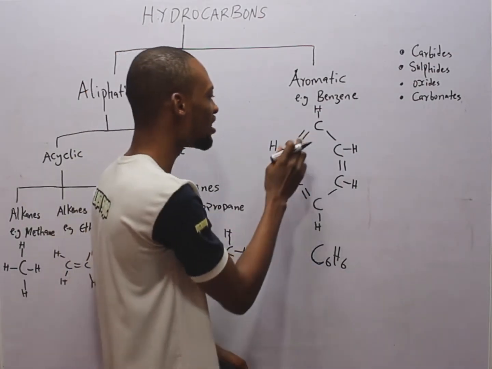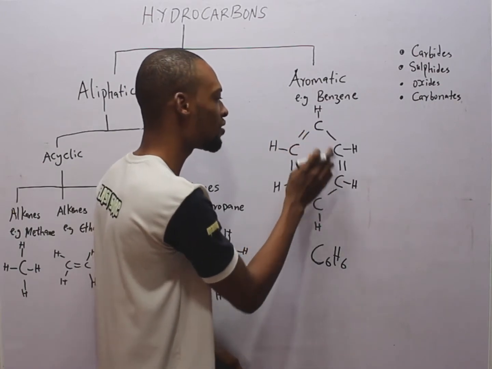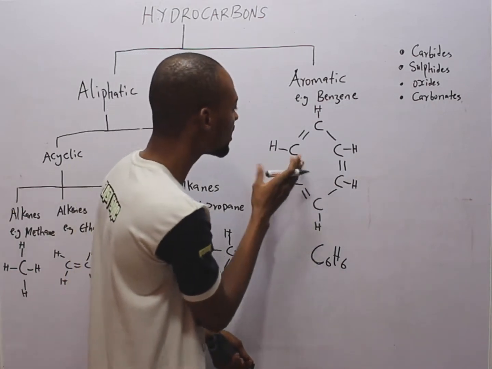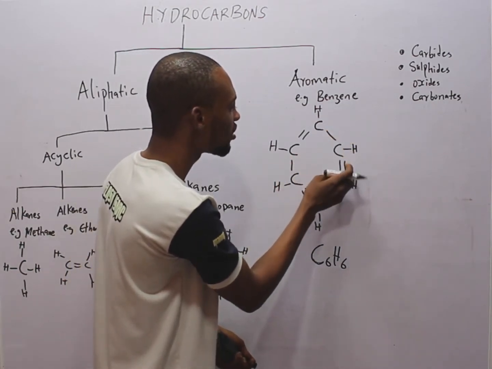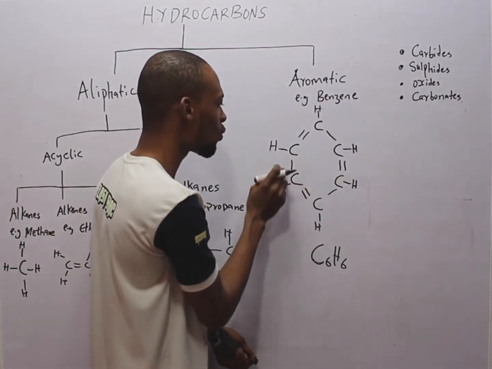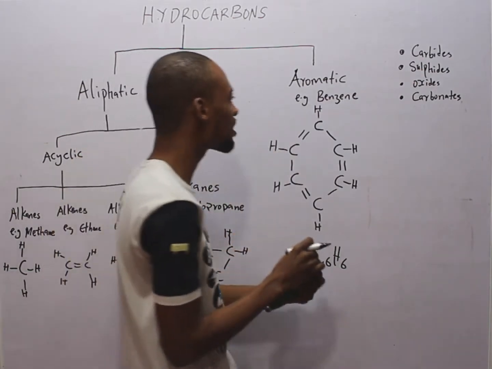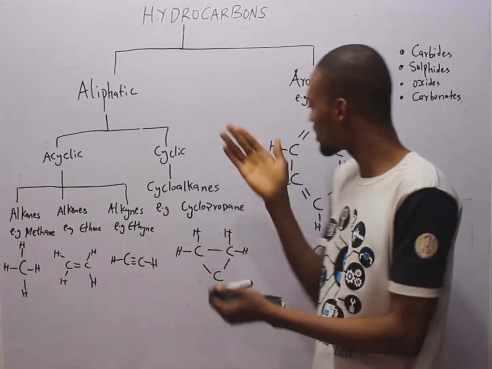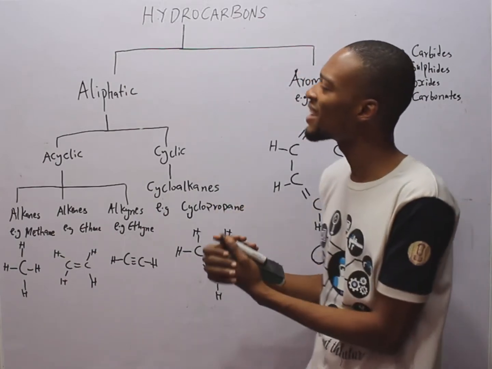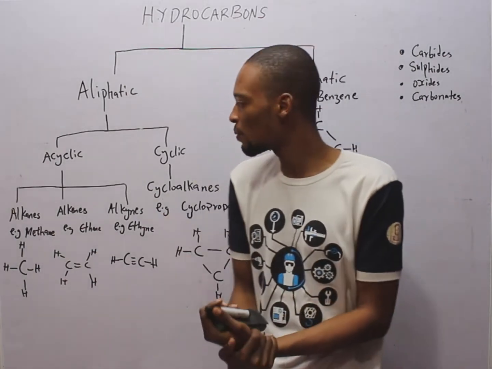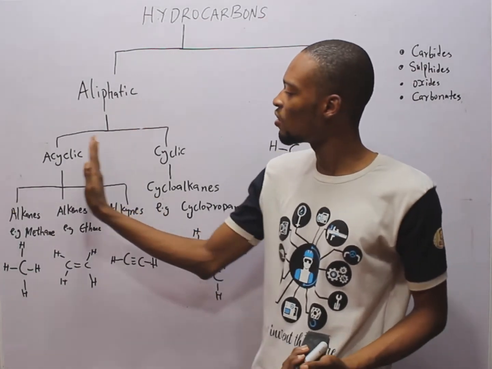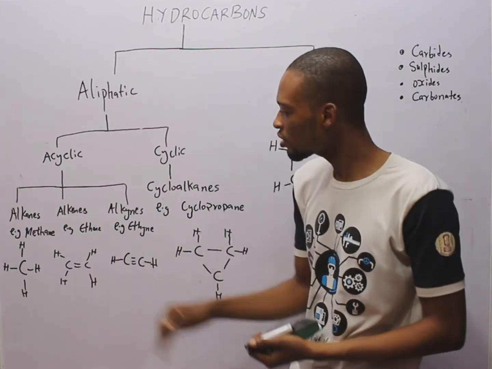Now you see they are arranged in a ring, 1, 2, 3, 4, 5, 6. And look at something else about benzene. You notice the alternating double bonds. One here, one here, and one here. This is the benzene ring. And any organic compound or any hydrocarbon that contains the benzene ring is referred to as an aromatic hydrocarbon. Now, aliphatic hydrocarbons can be cyclic or acyclic.